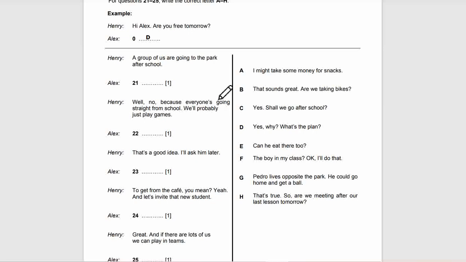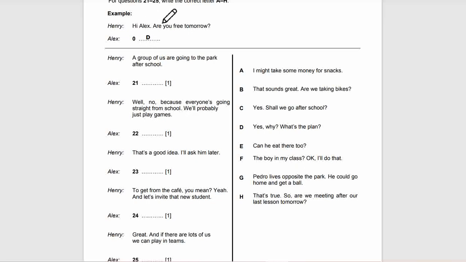So, hi Alex, are you free tomorrow? Yes, why? What's the plan? A group of us are going to the park after school. So Alex will answer. The correct words will be, for the choice, I might take some money for snacks. That sounds great. Are we taking bikes? Yes, shall we go to school? Can he eat there too? The boy in my class? Okay, I'll do that. Pedro lives opposite the park. He could go home and get a ball. That's true, so we are meeting after our last lesson tomorrow.